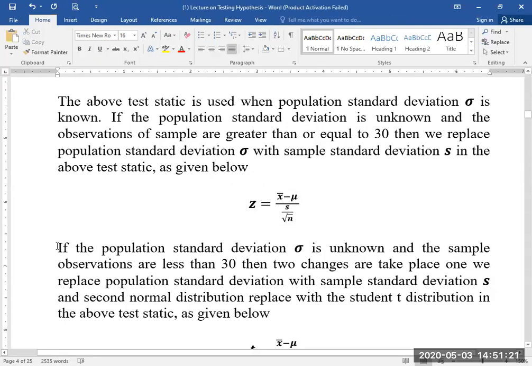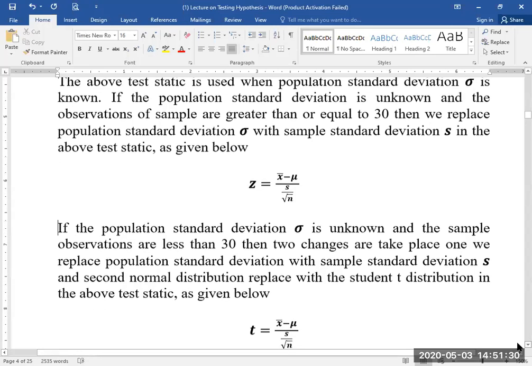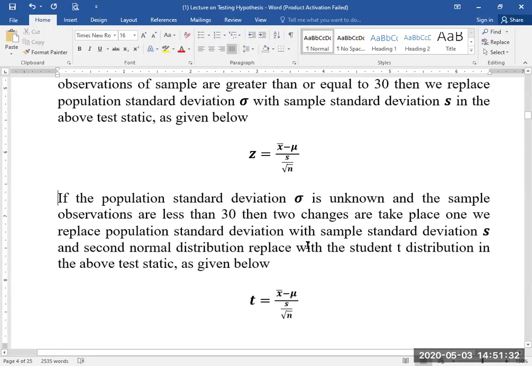Students, there is a possibility that it is difficult for someone to collect 30 observations, then he can choose fewer than 30 observations as well. But the test statistic used here is based on the t distribution. I am explaining here, students.